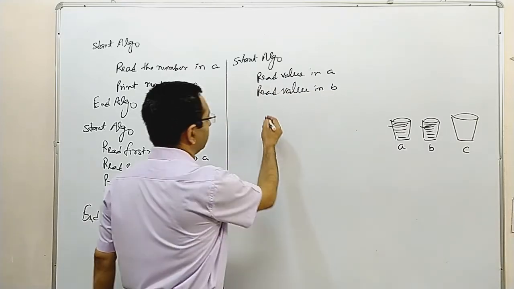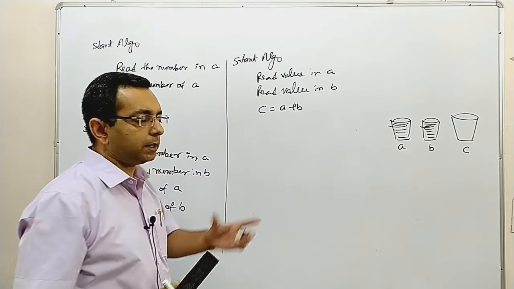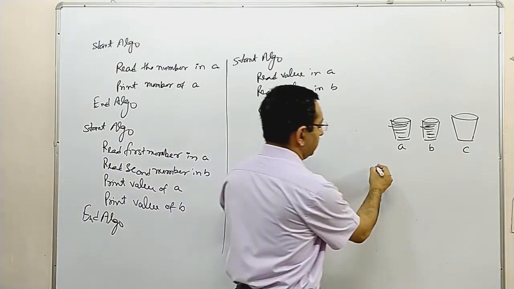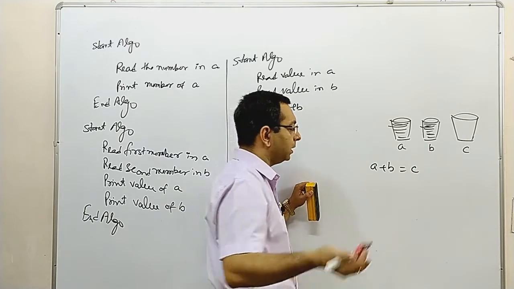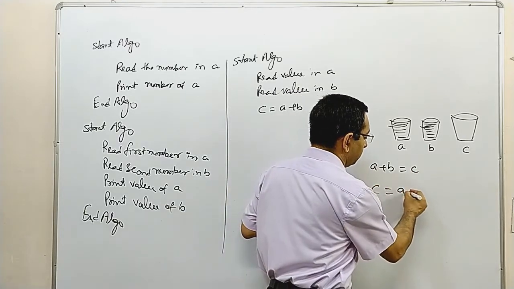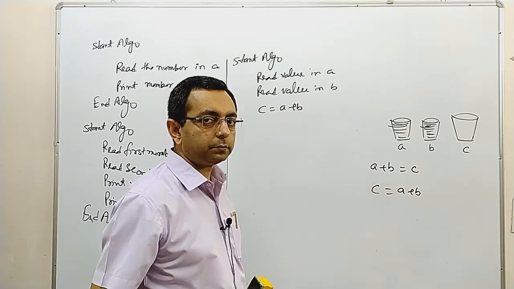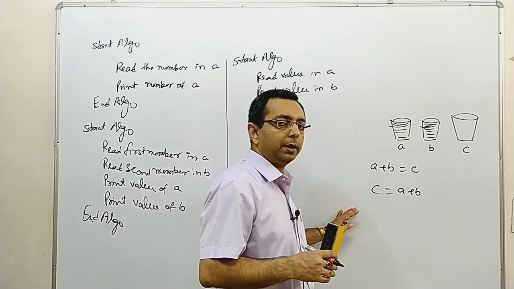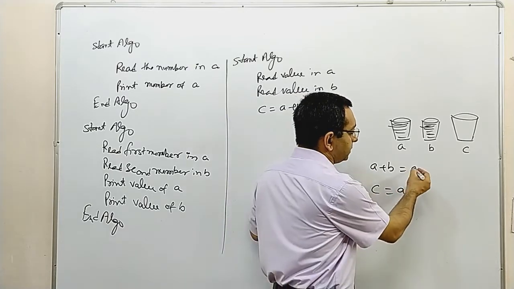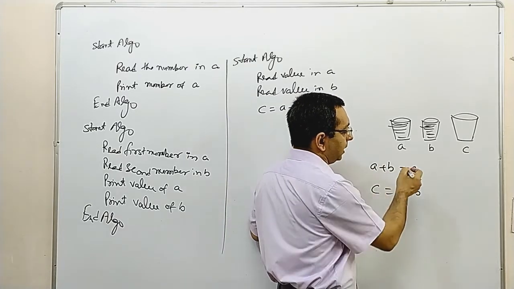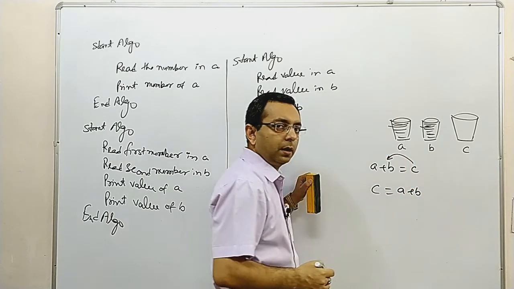So we are taking C equal to A plus B. In mathematics, you can write A plus B equal to C, or C equal to A plus B, and it will give the same answer. But in any programming language, you cannot write the former. Why? The reason is, in any programming language, values transfer from right hand to left hand.